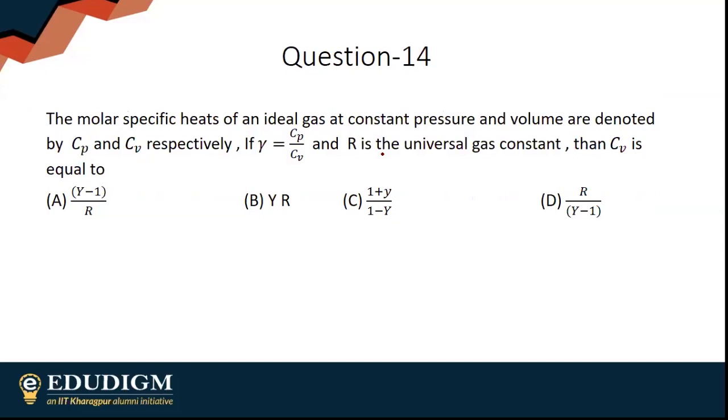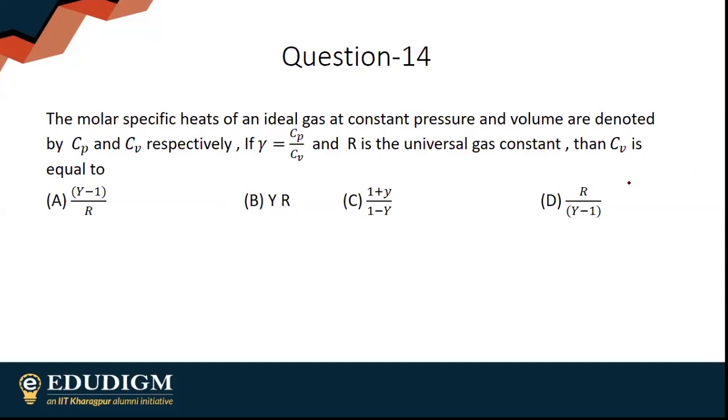I need to find the value of Cv in terms of gamma and R. If you remember the formula, well and good. This is option D.